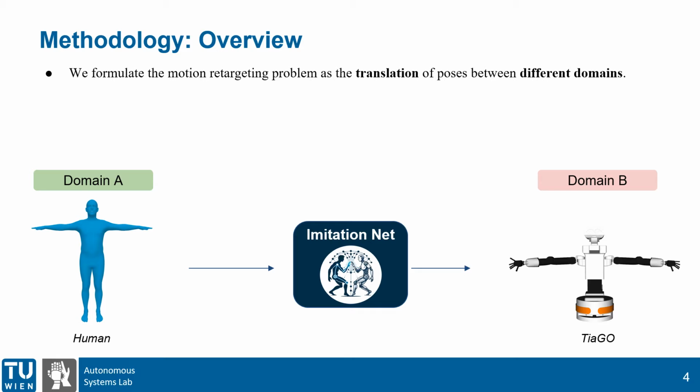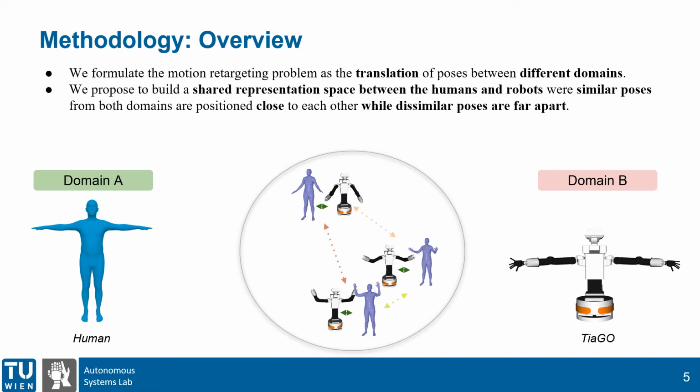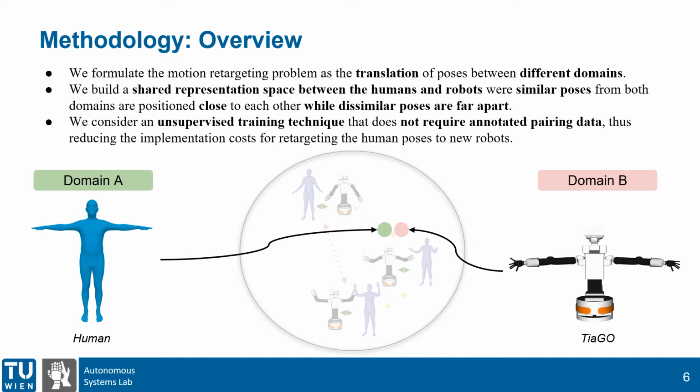Motion retargeting is a task that aims to translate a given motion from domain A, for example the humans, to domain B, for example the robots. For that, we propose to build a shared latent space between the two domains where similar poses are positioned close to each other while dissimilar poses are far away. While this task seems a typical translation problem, there is an issue. We do not have an annotated human-robot motion pair.